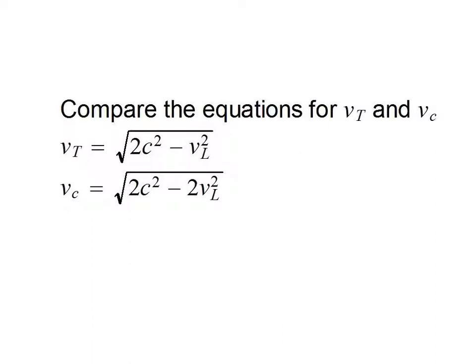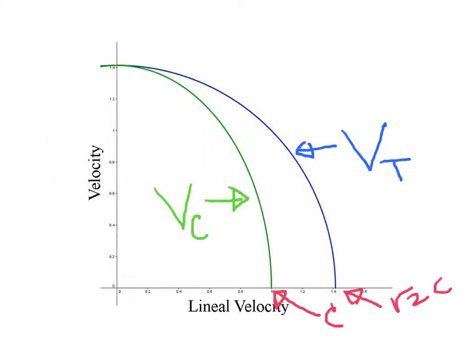Let's compare the equations for the tangential and centripetal velocities. We know that the tangential velocity is the square root of 2c squared minus the linear velocity squared, whereas the centripetal velocity is the square root of 2c squared minus 2 times the linear velocity squared. Graphing those two equations, we find the tangential velocity and the centripetal velocity start the same and diverge as linear velocity increases. This point is the speed of light.